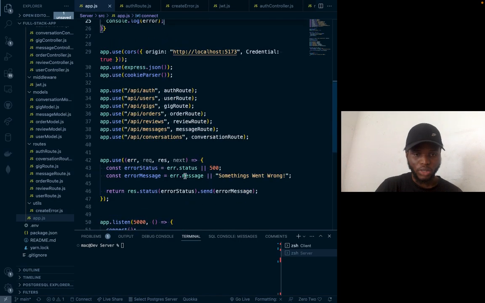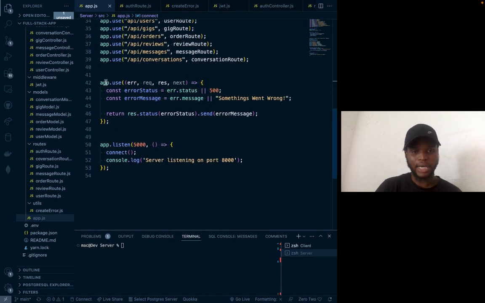And this is my error handling. This is just the function for my error handling. Although I created this in a separate file, I don't want messy code. I don't want my code to be messed up. So this is where my app is running.